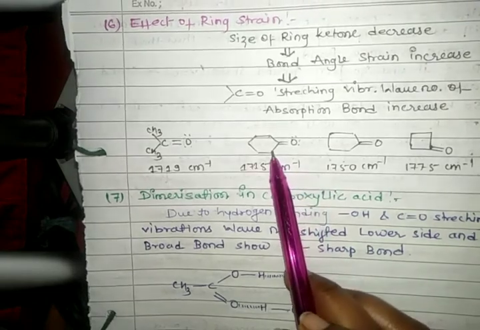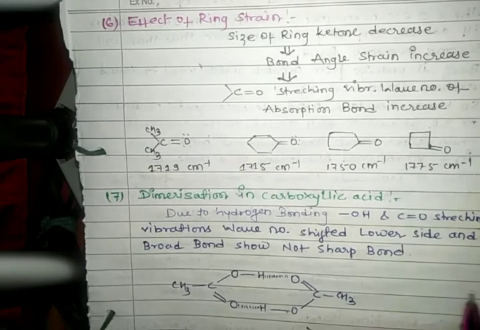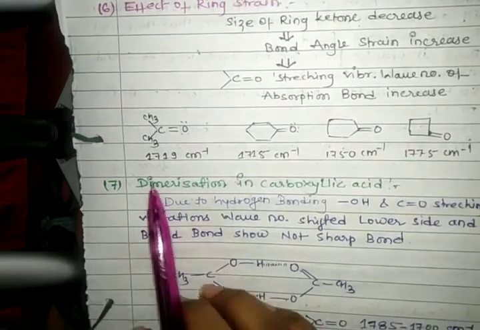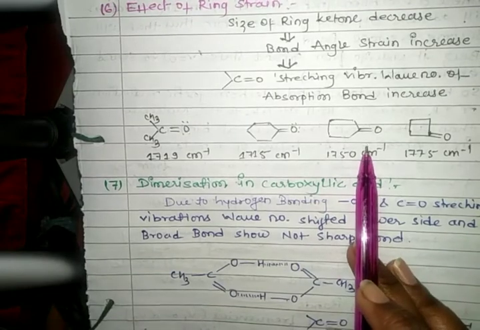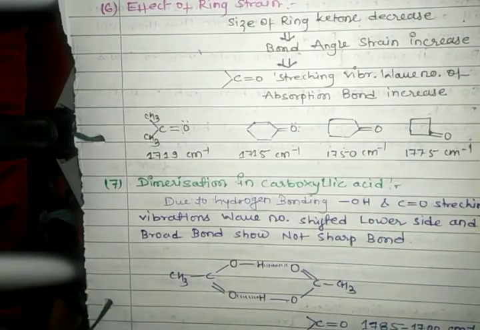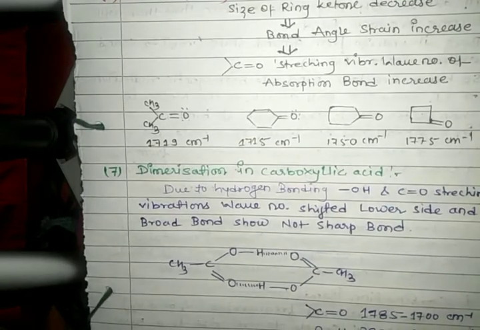This is a 6-membered ring, this is a 5-membered ring, and this is a 4-membered ring structure, and their wave number decreases when the number of bonds increases.